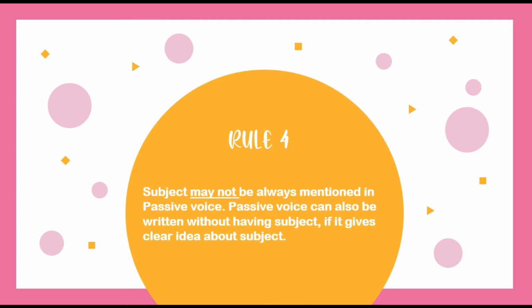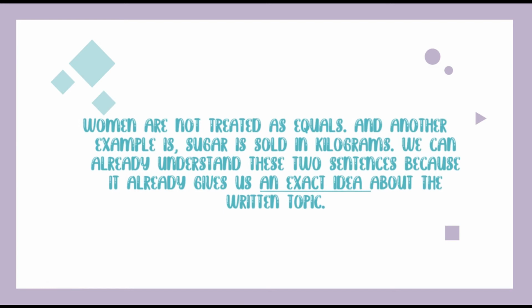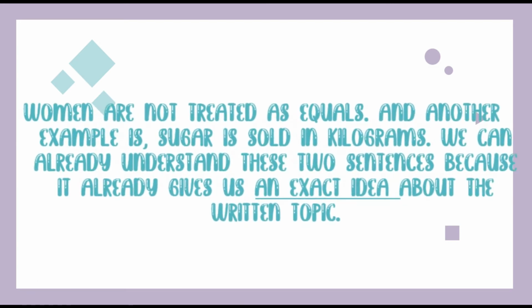Rule number 4. The subject may not always be mentioned in passive voice. Passive voice can also be written without a subject if it gives a clear idea about the subject, like the following: Women are not treated as equals, and another example, sugar is sold in kilograms. We can already understand these two sentences because they already give us an exact idea about the topic.